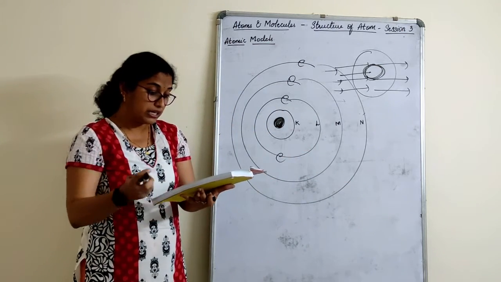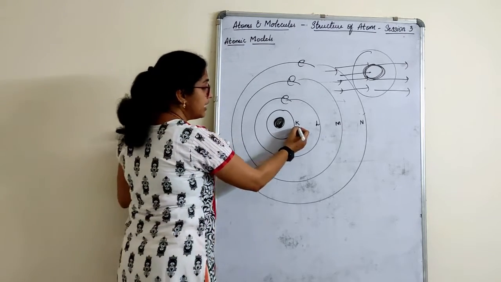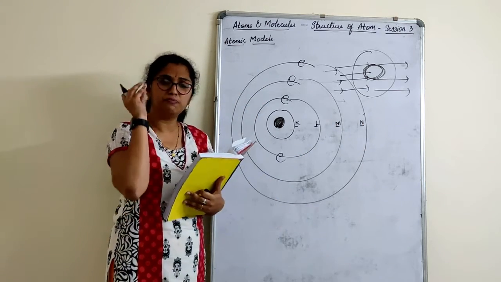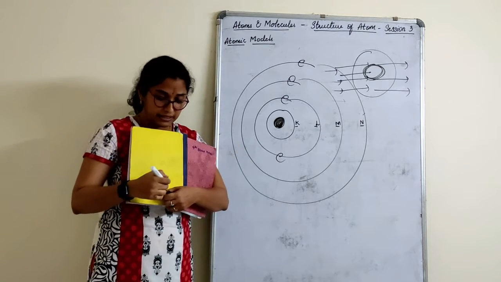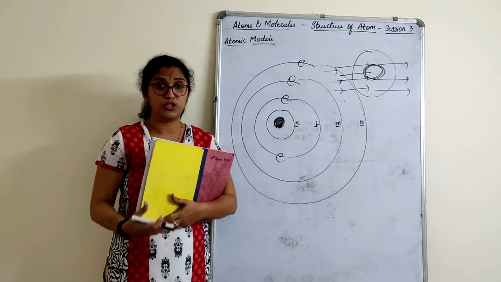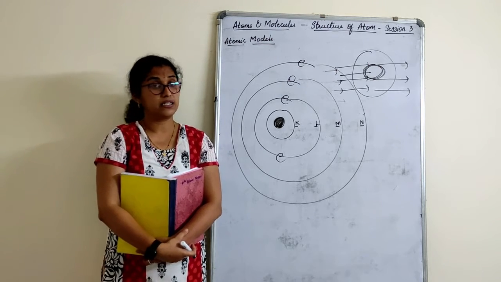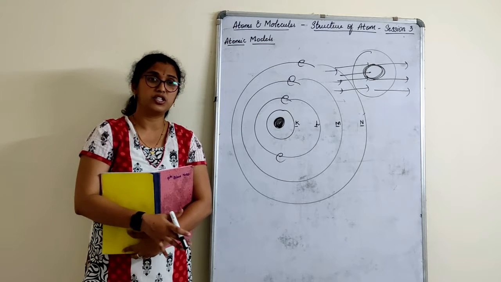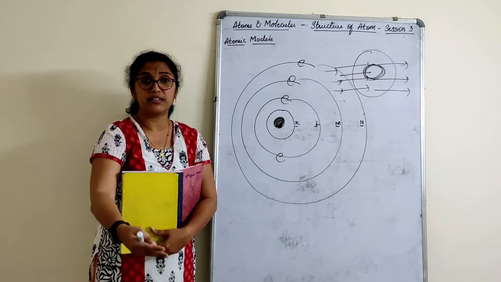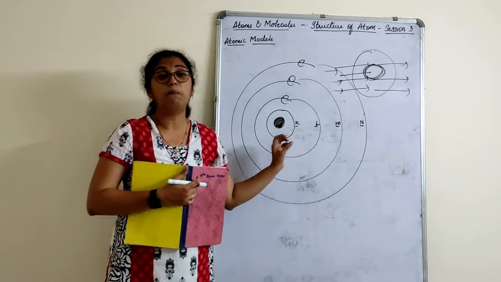Electrons revolve around the nucleus in various orbits, or you can say in discrete orbits. Discrete orbit means first shell, second shell, third shell and fourth shell. Each shell has a specific number of electrons. For example, in the classroom, suppose I tell you there are a number of benches. In the first row I have only 2 benches, in the second row I have so many benches, in the third row so many. Now what will you do? Come and occupy the seats. I will tell you how many can occupy the first bench: only 2 can occupy, because I have left only 2 seats there. So according to the number of seats available in each shell, electrons will go and occupy a particular shell.